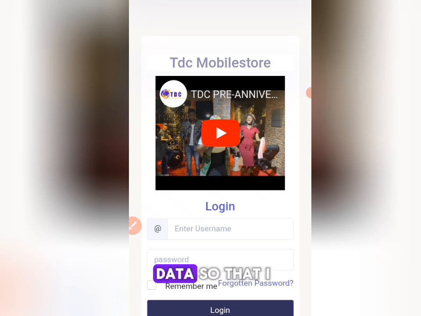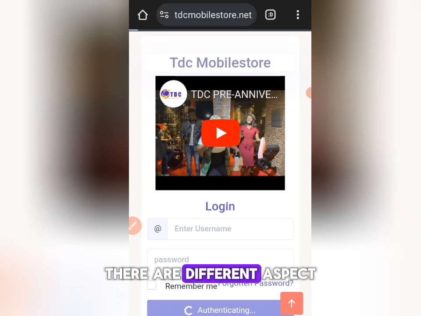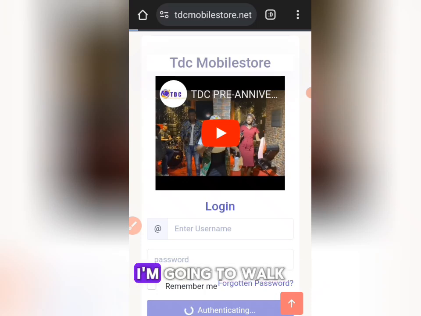So I want to buy data so that I can get my commission. But there is a way it's done. There are different aspects of data available. I'm going to walk you through. I'm logging in now.